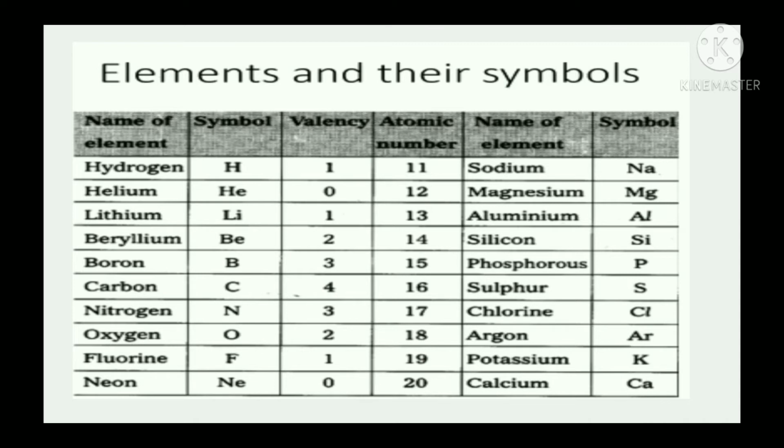Like Dr for doctor, CM for chief minister, PM for Prime Minister in this way. Some elements and their symbols are listed in this table. When the initial letter in the names of two or more elements is same, a pair of letters is used to write the symbol.